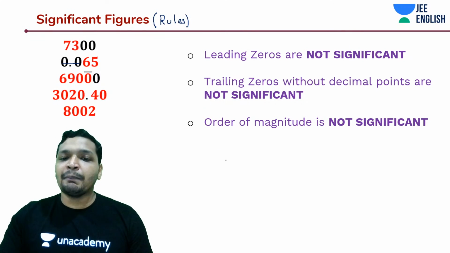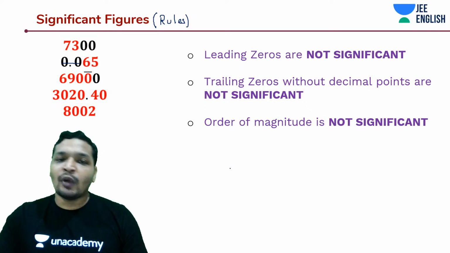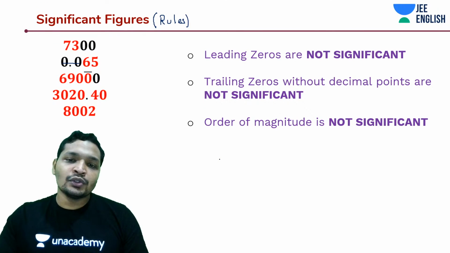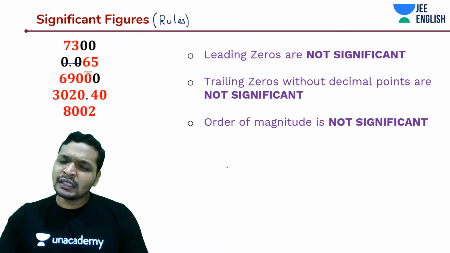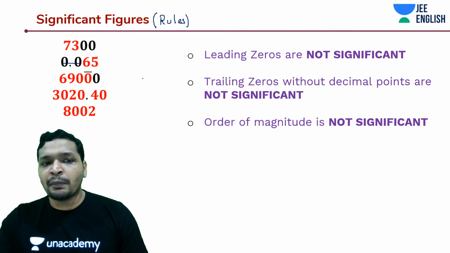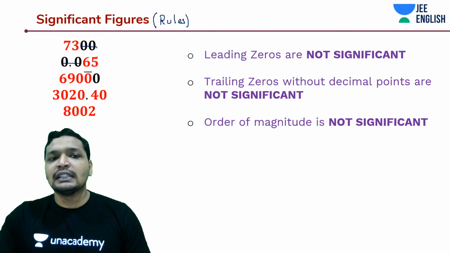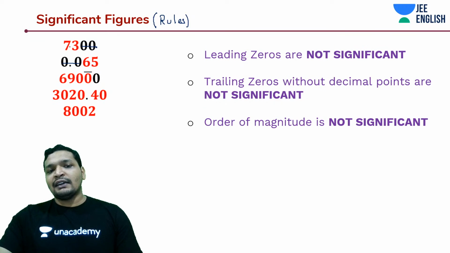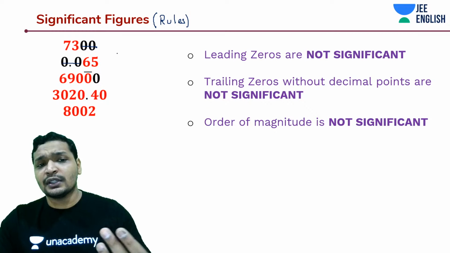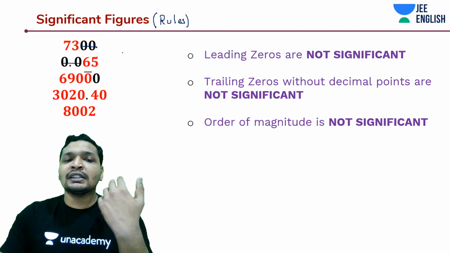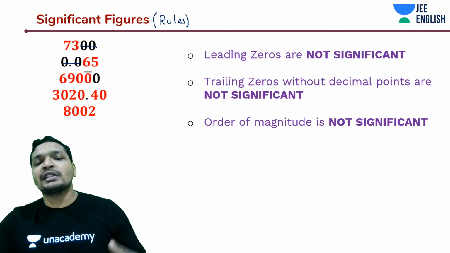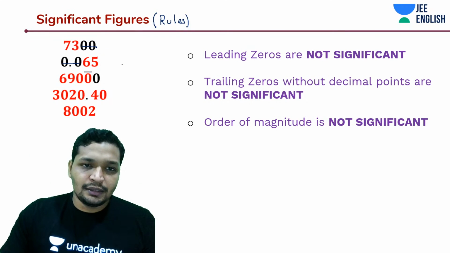And these rules are applicable when you are converting it from one unit to the other system of units. Okay, that is when these rules are very much applicable. That is where you will make use of them. And trailing zeros without any decimal points are not significant. In this case, this is not significant. 7.3 is significant, but the trailing zeros are not significant. It's not talking about the accuracy. Maybe it was something like 7,301, but maybe you just measured it approximately 7,300.